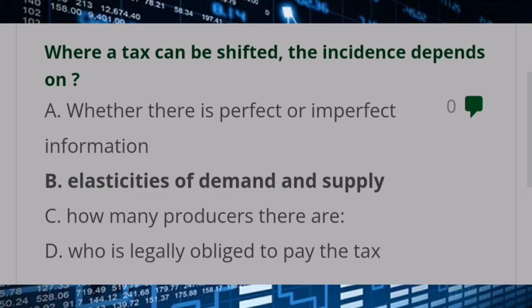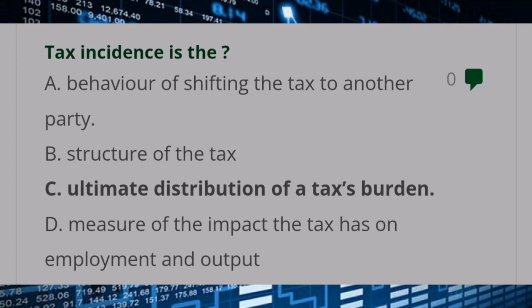Where a tax can be shifted, the incidence depends on answer B, elasticities of demand and supply. Tax incidence is the answer C, ultimate distribution of a tax burden.